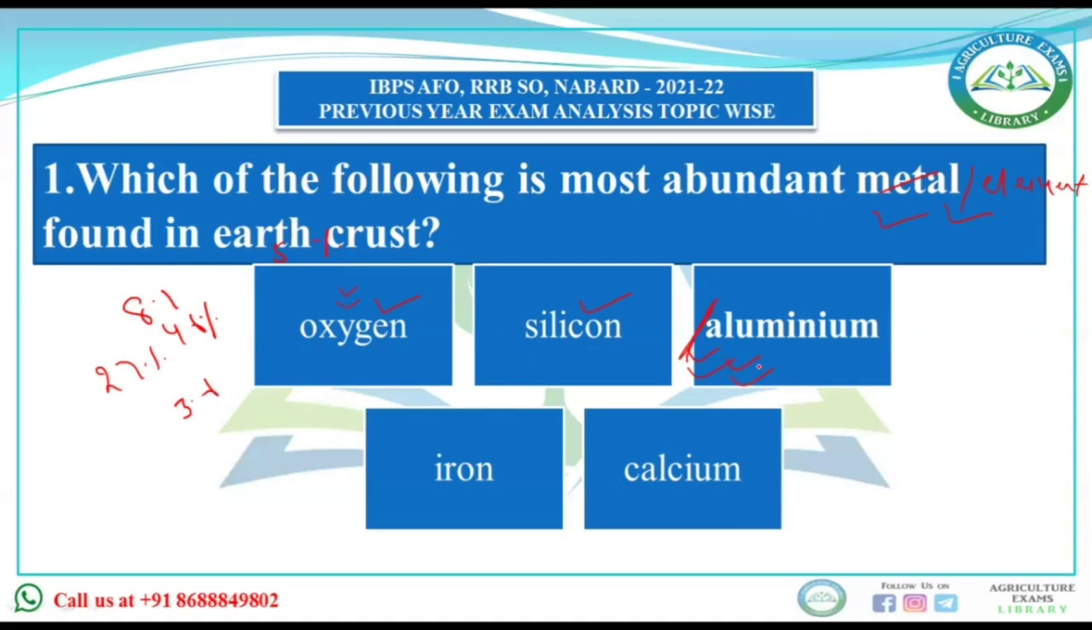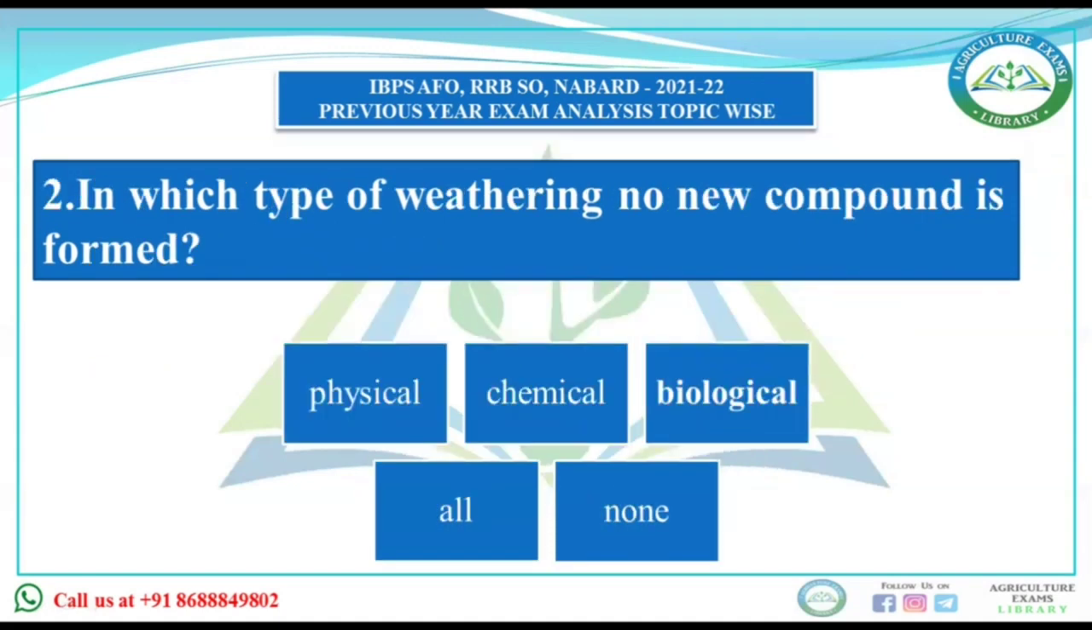Next question. In which type of weathering is no new compound formed? You all know that there are three types of weathering: physical weathering, chemical weathering, and biological weathering. What is weathering? It is a natural phenomenon in which breakdown and transformation of rocks and minerals into unconsolidated material, that is regolith, takes place. Rock is converted into regolith, and then on the regolith the soil forming process converts it into soil.